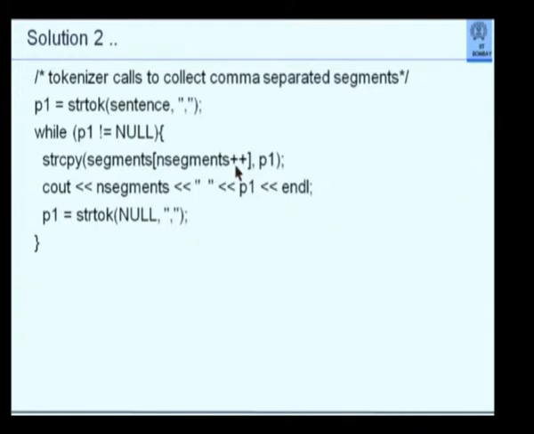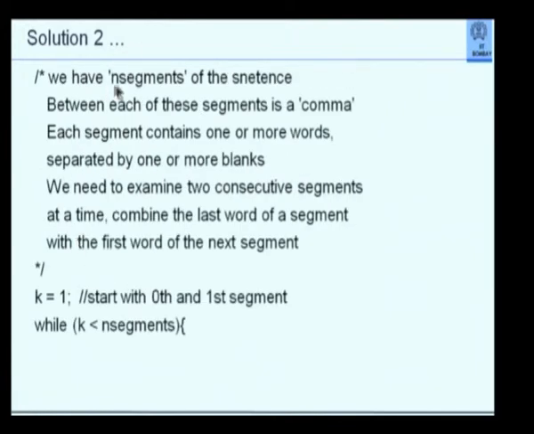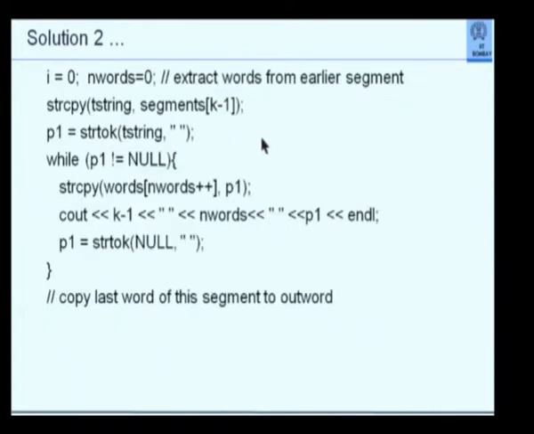The number of segments, which is initialized to 0, is incremented every time I get a segment. At the end of this loop, I have got n segments separated. Now, for each of these n segments of the sentence, between each segment is a comma. Each segment contains 1 or more words separated by 1 or more blanks. So I look at each segment, separate out the blanks, and extract the last word of the previous segment and the first word of the next segment using the tokenizer. So there is a program which does that.